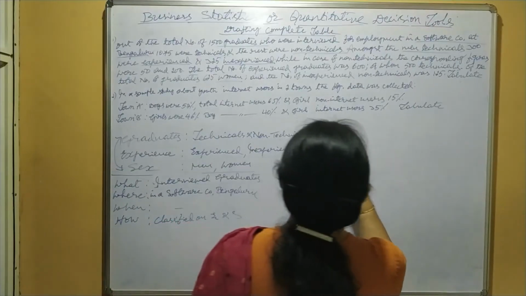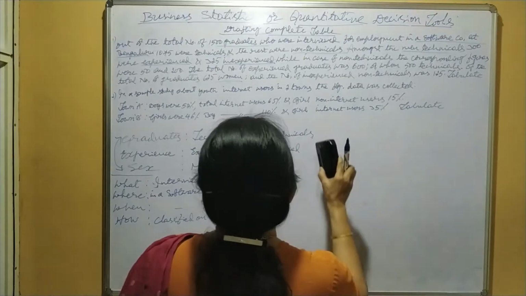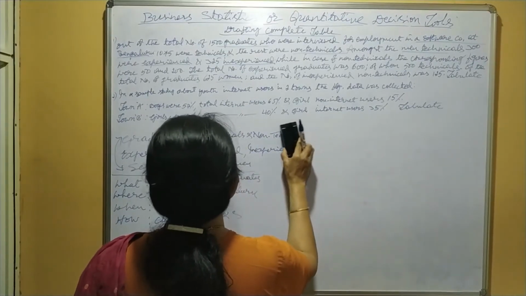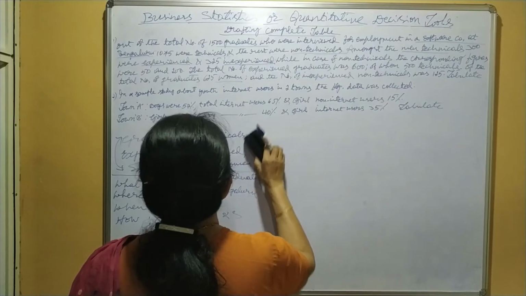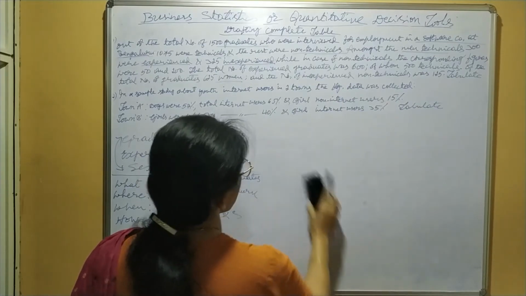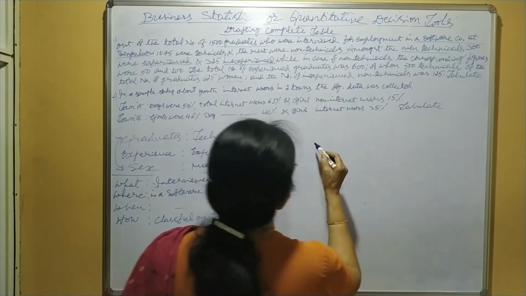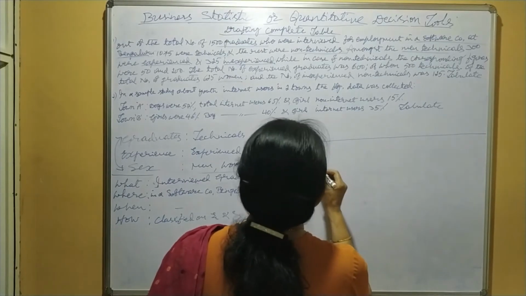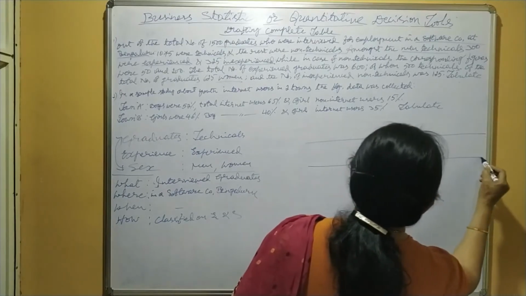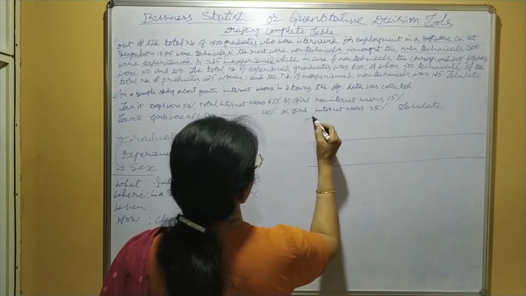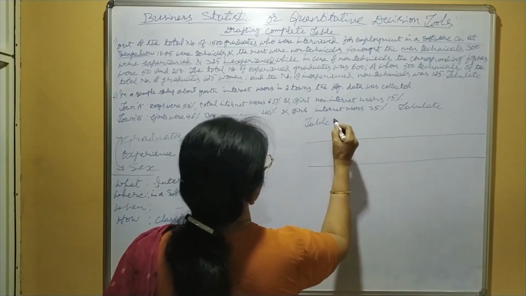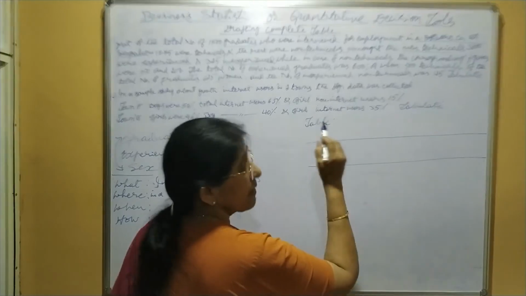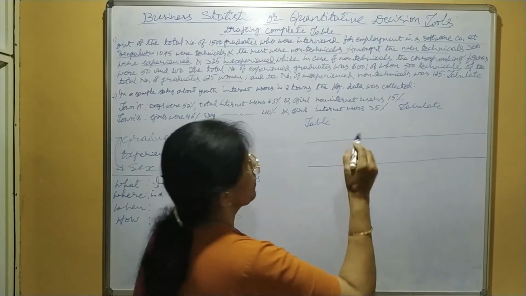Now, here I am erasing this one. I think you may follow later. Here give the table number. I think in the previous session we took 3 tables.